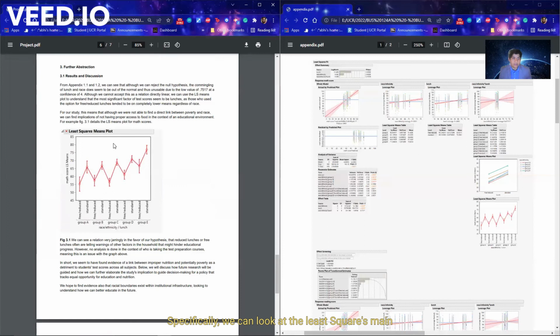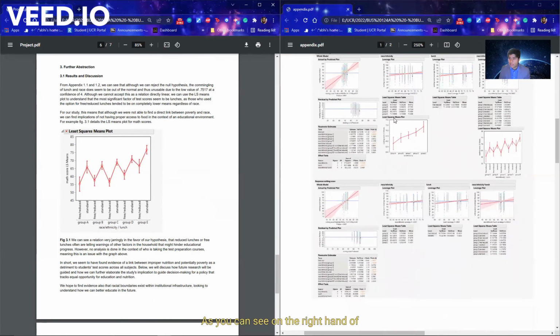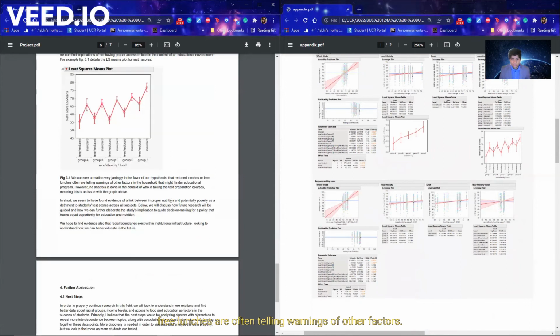Specifically, we can look at the least squares mean plot in order to give ourselves some more analysis, as you can see on the right hand of the screen. Well, we see a relation very jarringly in favor of our hypothesis that reduced lunches or free lunches are often telling warnings of other factors.